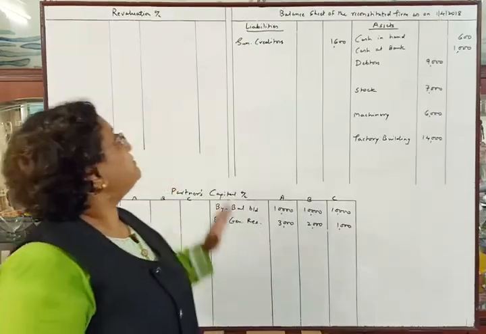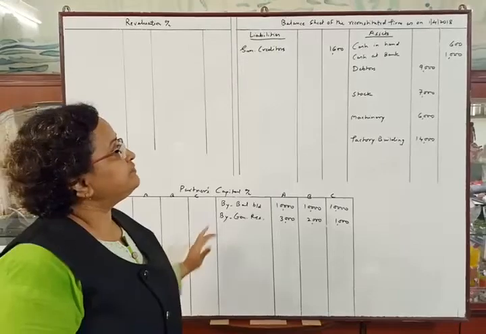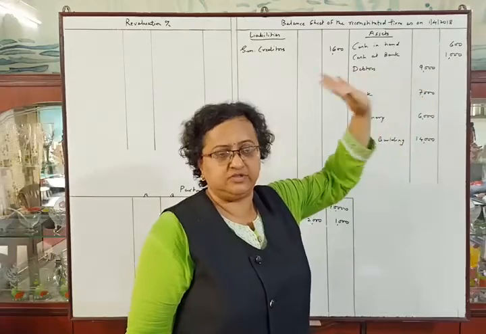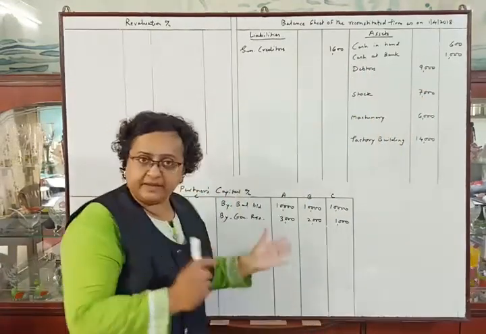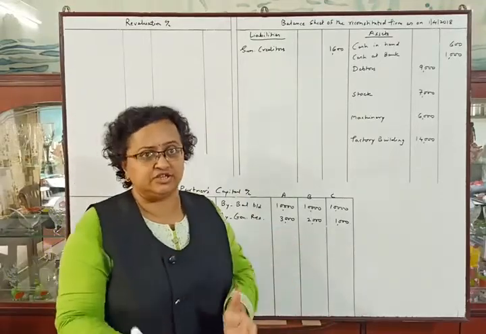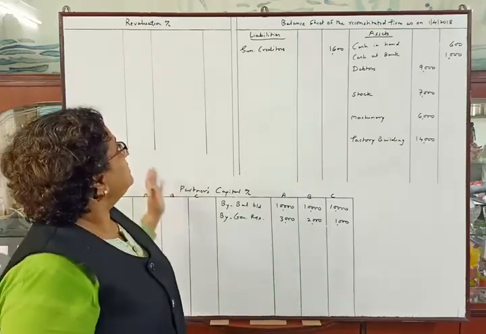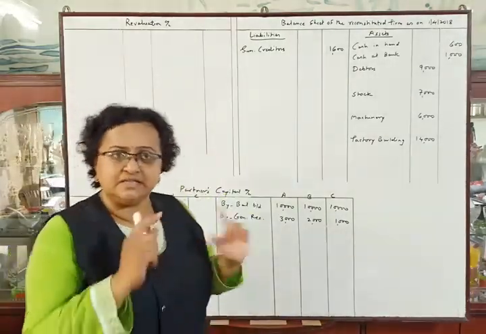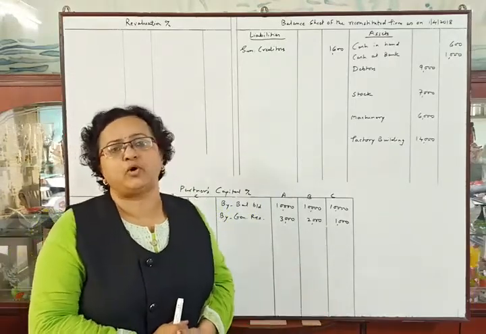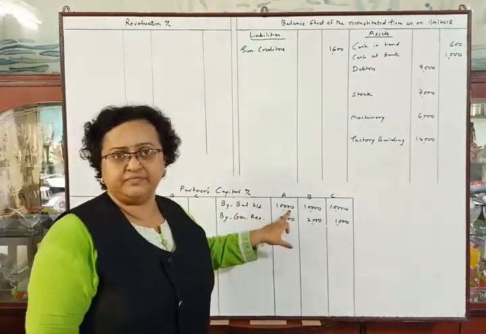I have prepared here revaluation account, partners capital account and balance sheet of the reconstituted firm as on 1st April 2018, just like admission. We have to prepare these accounts, and I have posted the items from the old balance sheet, that is balance sheet in the problem, in these accounts. Okay, so let us discuss the posting. See the problem and the balance sheet given in the problem. See the liability side. Capital balances are transferred here.